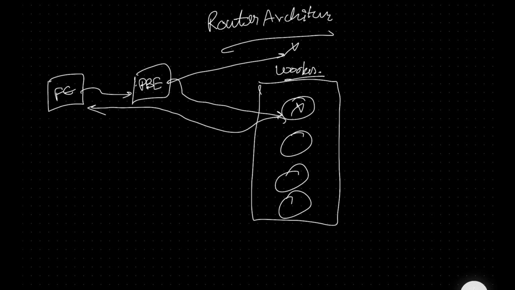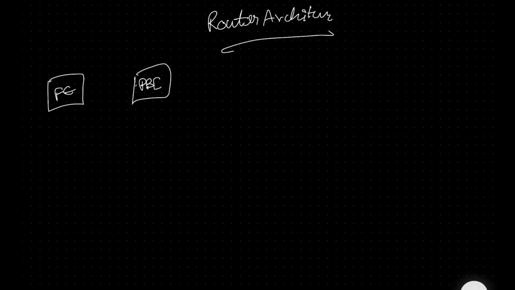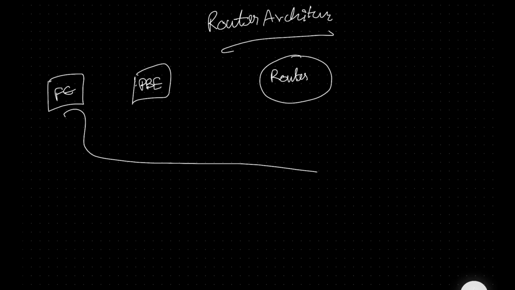How can you do that? The answer, as I said, is by using a router architecture. What we can do is create another service, another backend called the router. Why is it called the router? Because it routes people to a specific worker. That is why it is called a router.